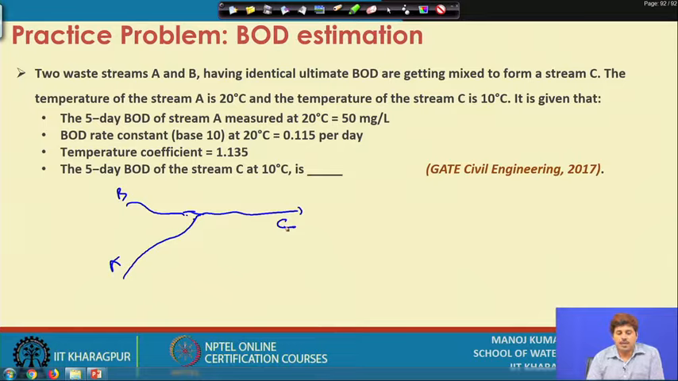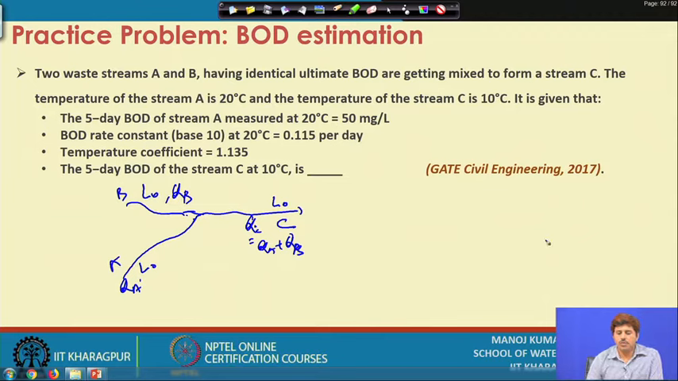Okay. The ultimate BOD or L0 for both the streams are the same, they are having identical ultimate BOD. So, if this is the same and they are getting mixed, the ultimate BOD of stream C will also be the same. We can just apply a simple mass balance also. So, let us say flow here is QA, flow here is QB, and flow here is QC, which is equal to QA plus QB.